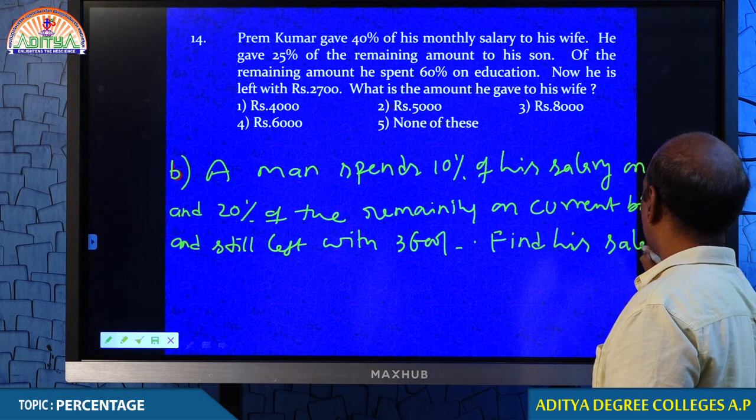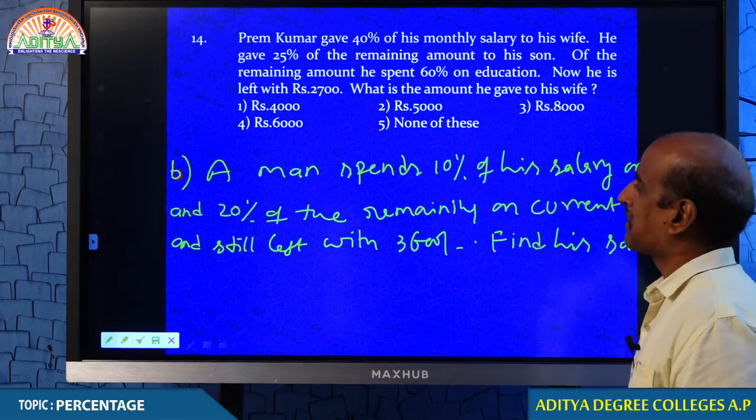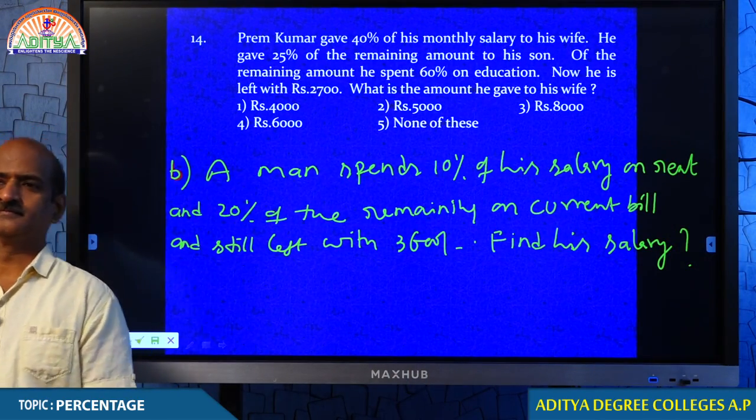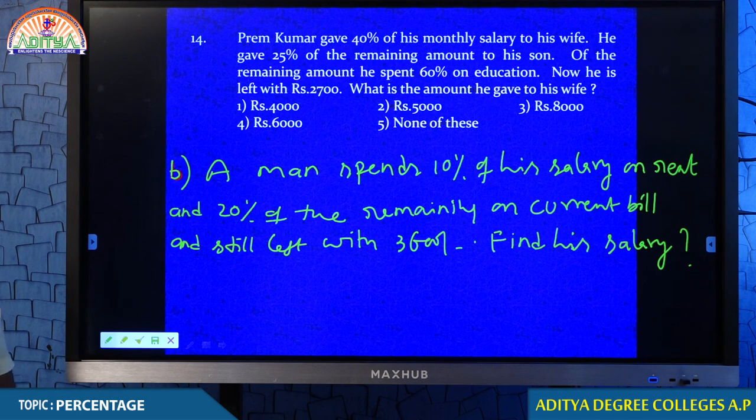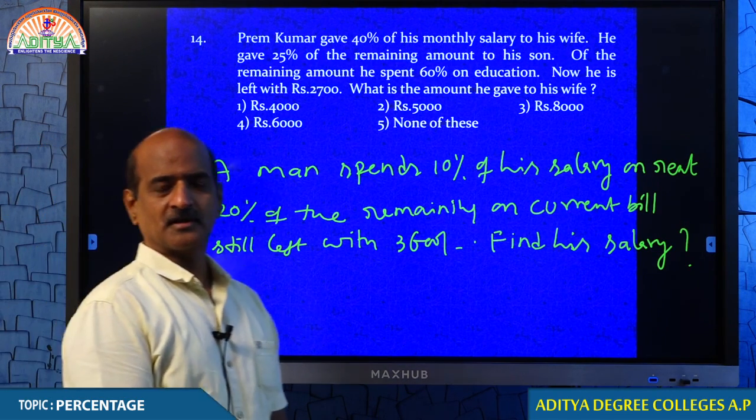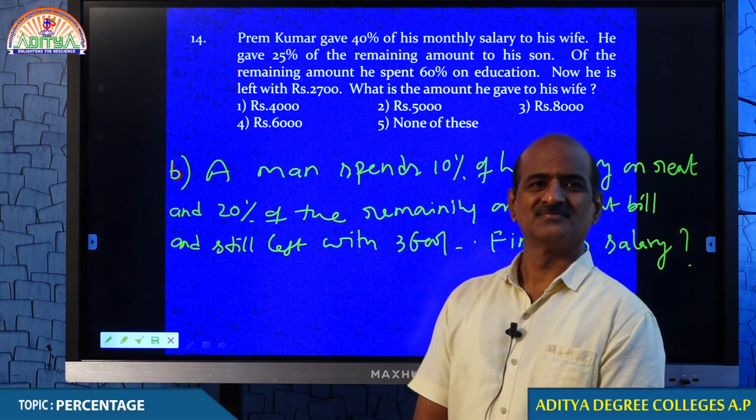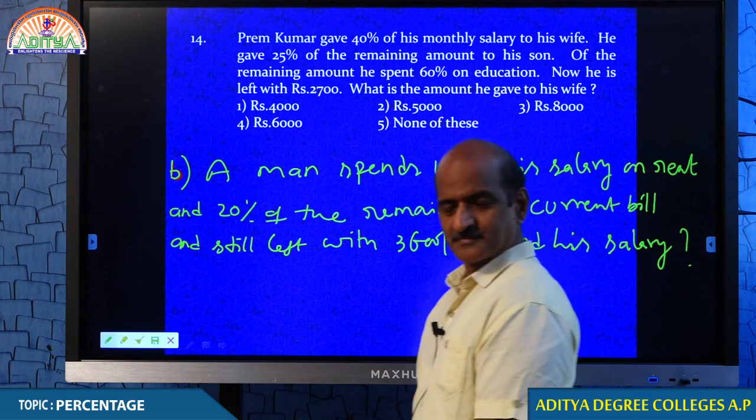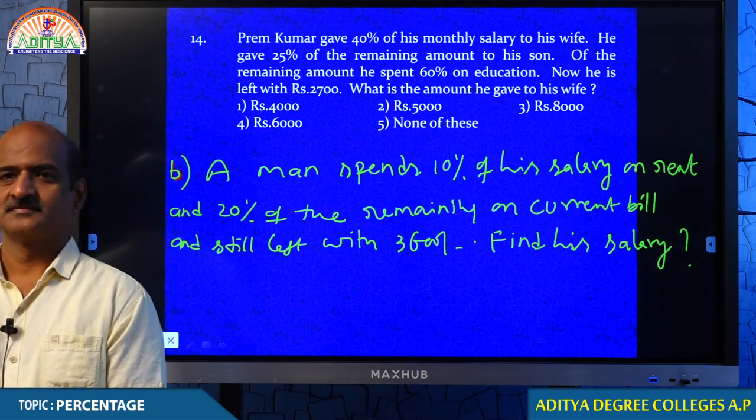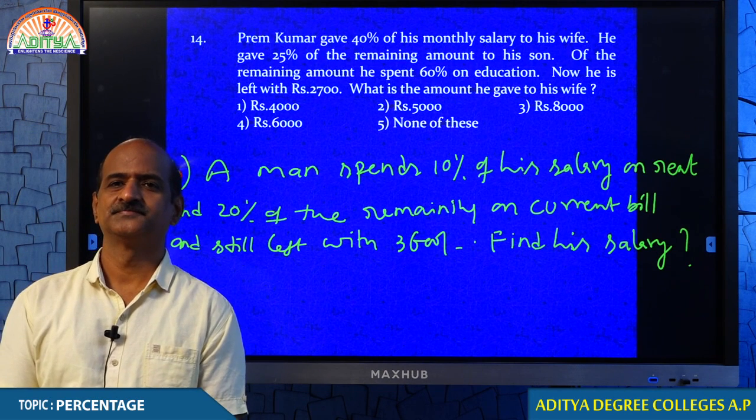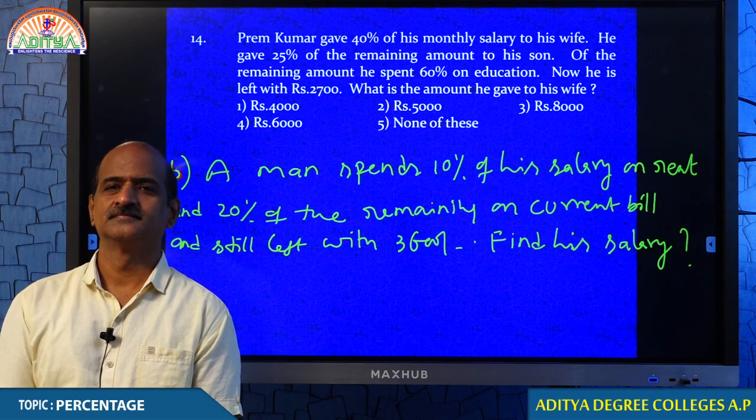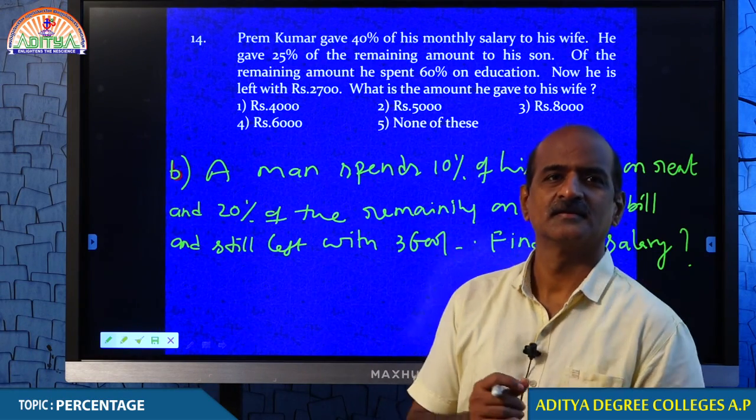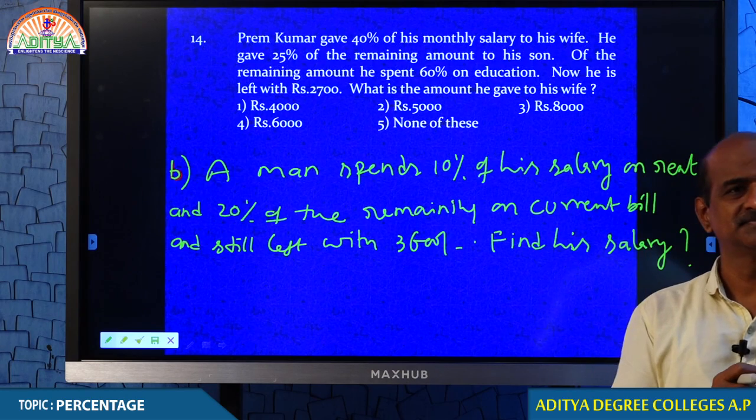Come on students, I am not in a hurry. 5,000 maybe. I am waiting students, I am waiting for your options.